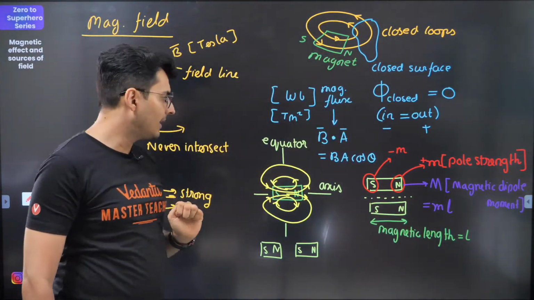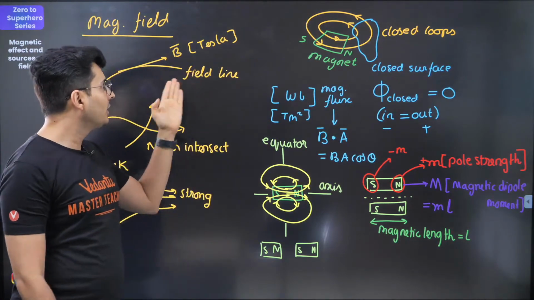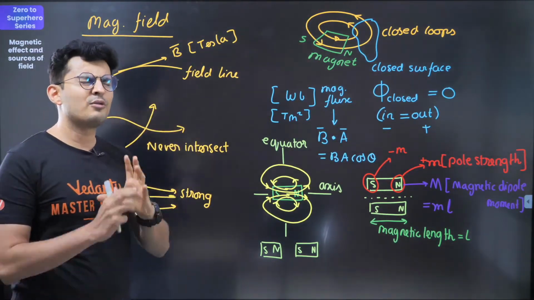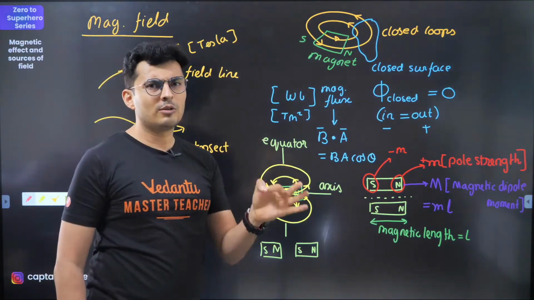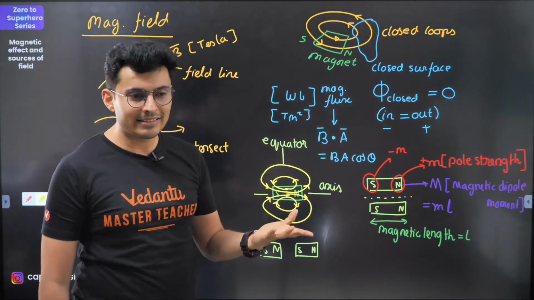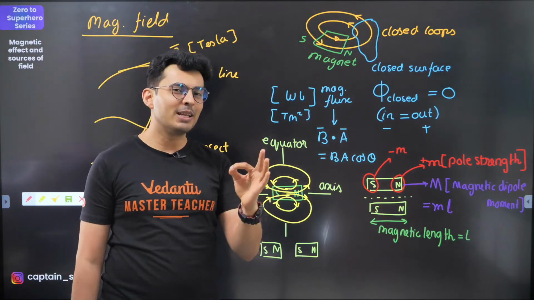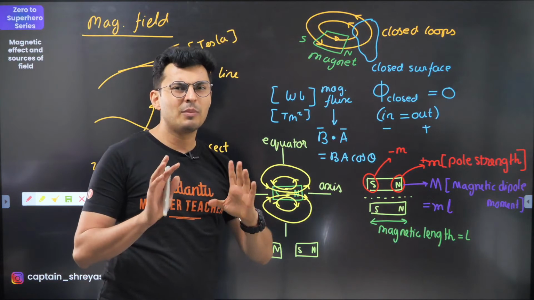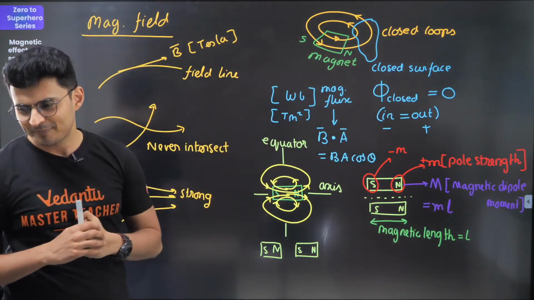Now, having said that, let's talk about the unit of magnetic field, which is Tesla. You should know this. Usually a Tesla is a very huge unit. The magnetic field of Earth is in millitesla and so on, so it's very, very small. Bar magnets are maybe around 10 to the power minus 2 Tesla.